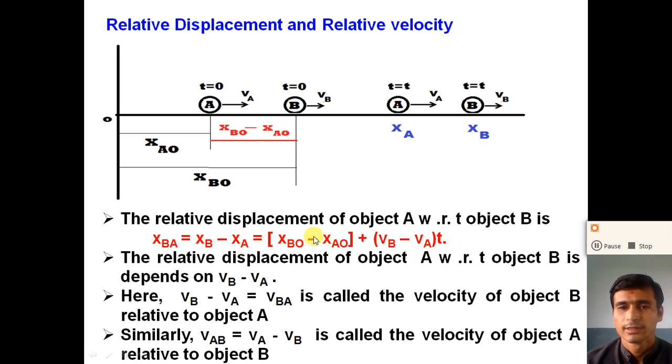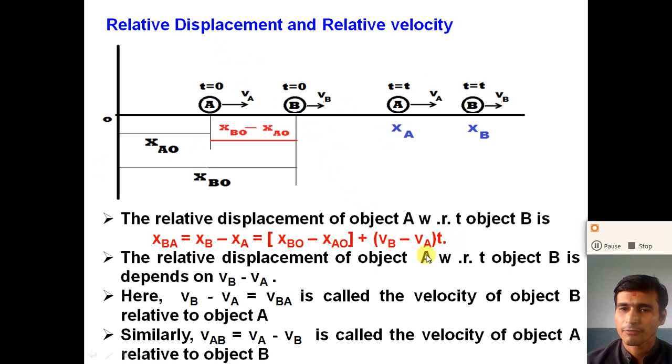So the relative displacement at time t equal to 0 is XBO minus XAO. Now the relative displacement may increase, may decrease, or become 0, depending on the velocities of object A and object B. So it depends on VB minus VA.